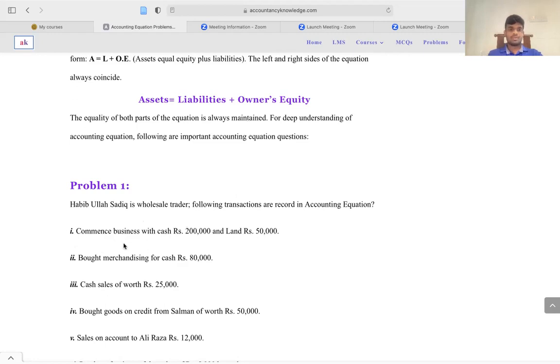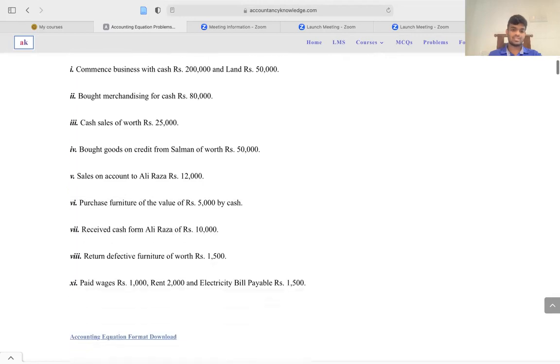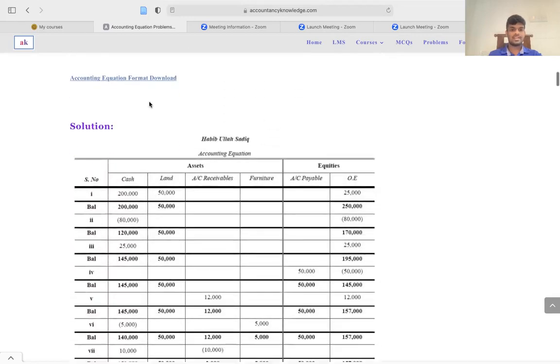And he bought merchandise for cash of rupees 80,000, right? So he used 80,000 from the cash for merchandising. That means you need to reduce the cash by 80,000. Your asset category will reduce by 80,000, and I will show you how to do that, right? Asset needs to be reduced by 80,000, and also your owner's equity will be reduced by 80,000, right?